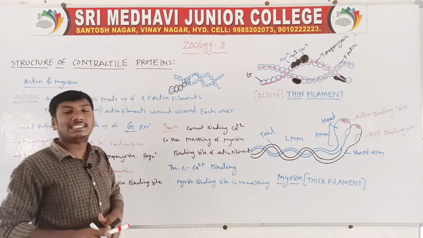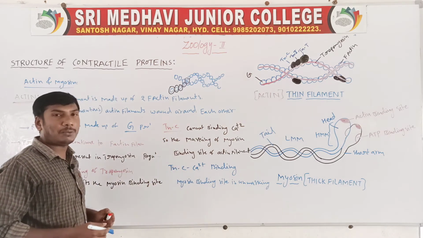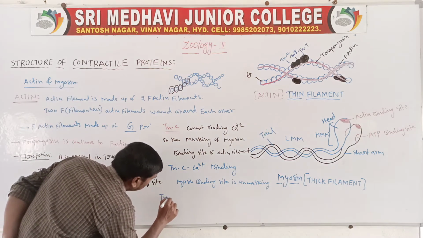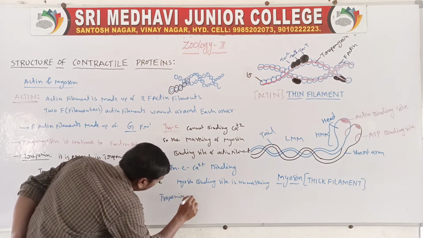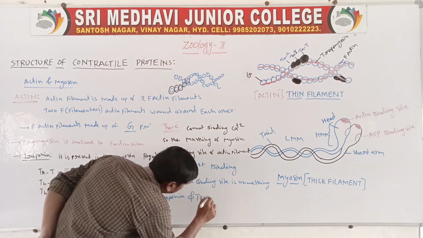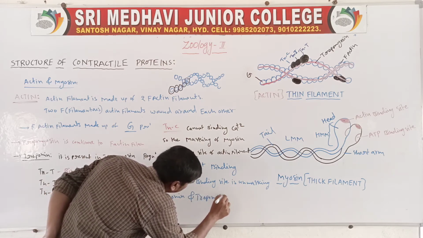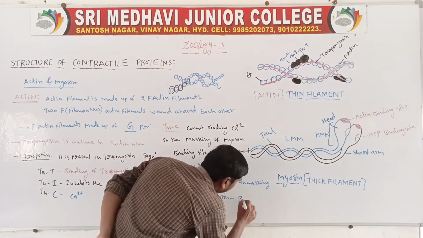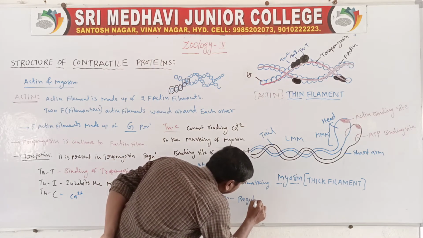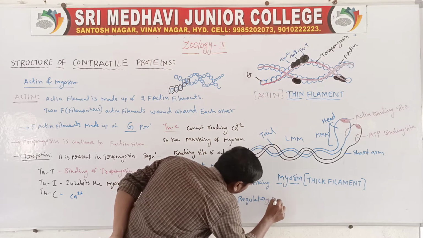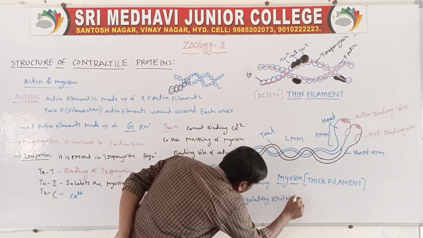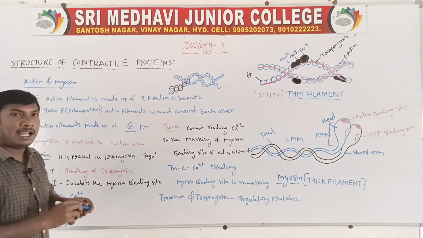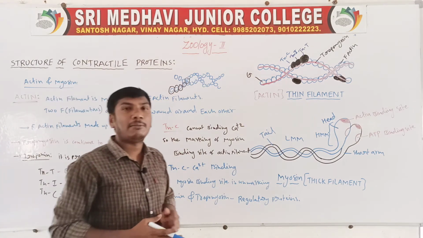So in this region, the actin, the troponin and tropomyosin. These proteins are called regulatory proteins because they are responsible for the masking and unmasking of the myosin binding site.